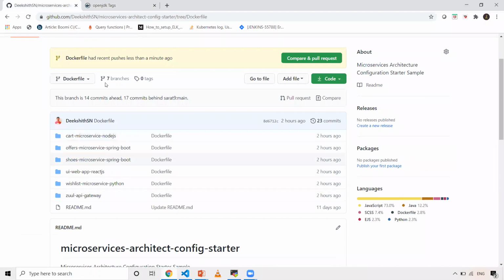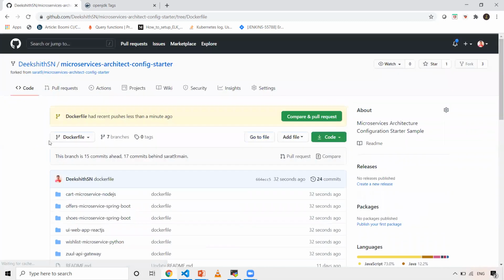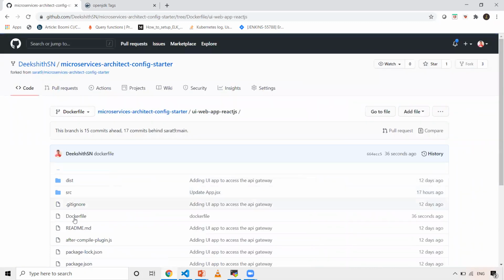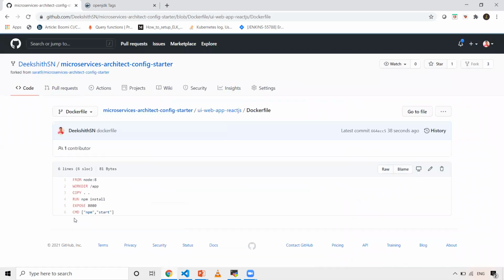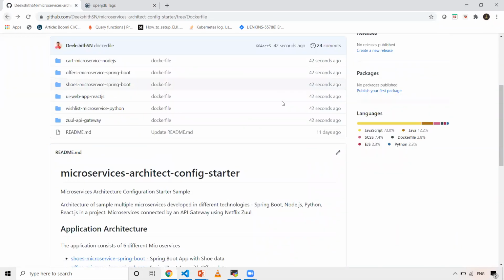Let me quickly grab... I can see there is a recent commit. Okay, and I'm already in Dockerfile, the branch name that I'm using is Dockerfile. Let's verify whether the code has come or not. Obviously it should come. So it's there. Now let's copy this